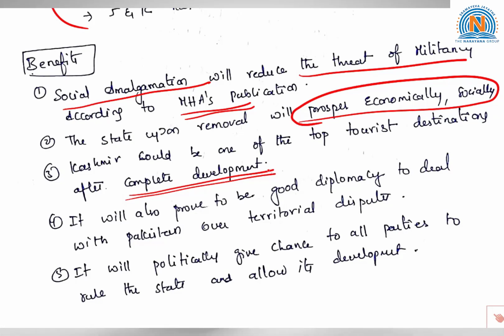It will also prove to be good diplomacy to deal with Pakistan over territorial disputes. This is another major benefit of revoking Article 370, that is, it will prove to be good diplomacy for India to deal with Pakistan over the territorial dispute. It will politically give a chance to all parties to rule the state and allow its development.